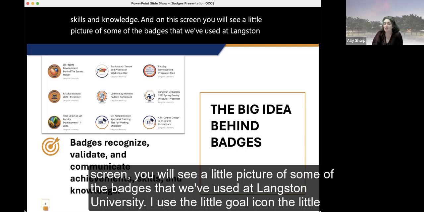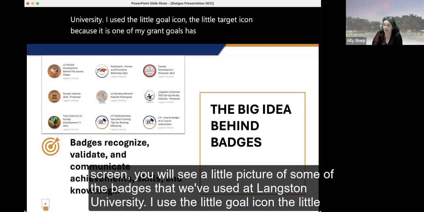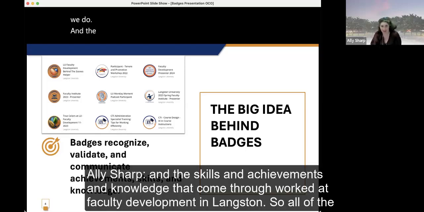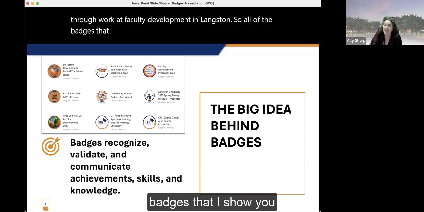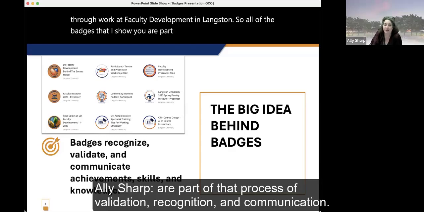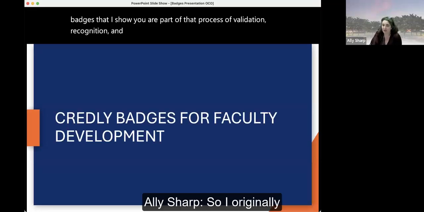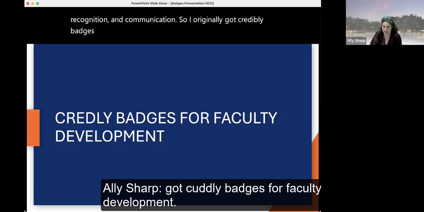University. I used the little goal icon, the little target icon, because one of my grant goals has been to validate what we do and the skills and achievements and knowledge that come through work at faculty development at Langston. So all of the badges that I show you are part of that process of validation, recognition, and communication. So I originally got Credly badges for faculty development.